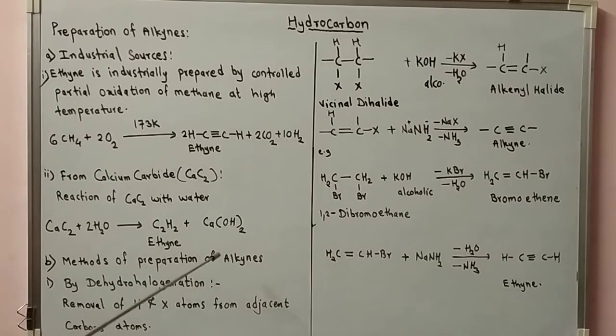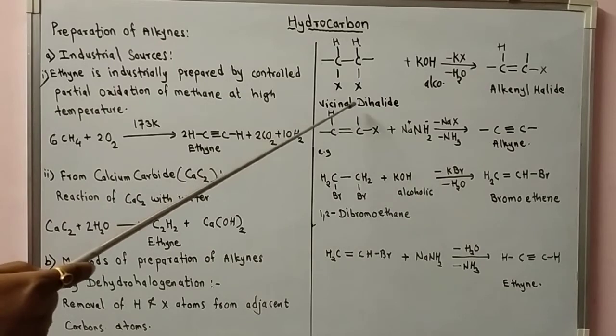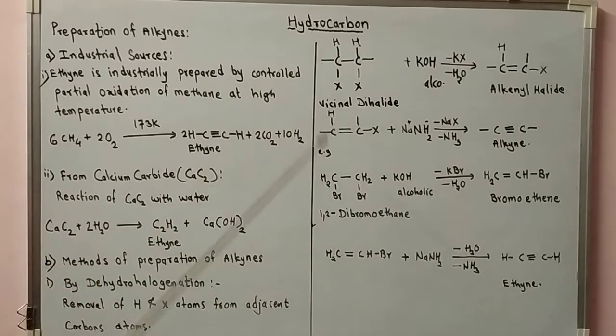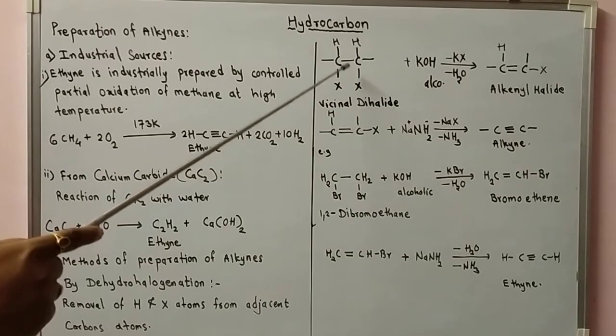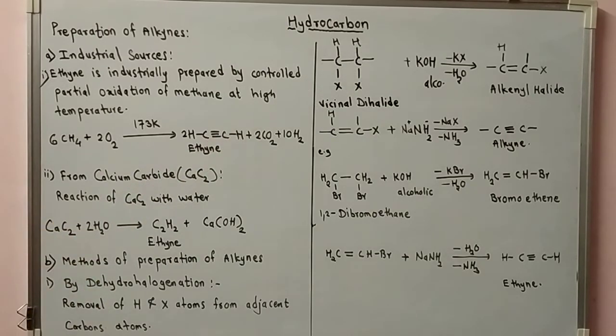Now the methods of preparation of alkynes. First, by dehydrohalogenation. De means removal of hydrogen and halogen atoms from adjacent carbon atoms, known as the dehydrohalogenation reaction. In this reaction, alkyne is obtained from the starting compound vicinal dihalide. So vicinal dihalide is converted to alkyne. It is that type of dihalide in which halogen atoms are present on adjacent carbon atoms.